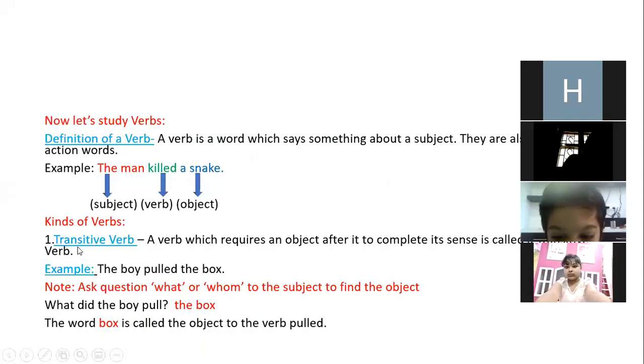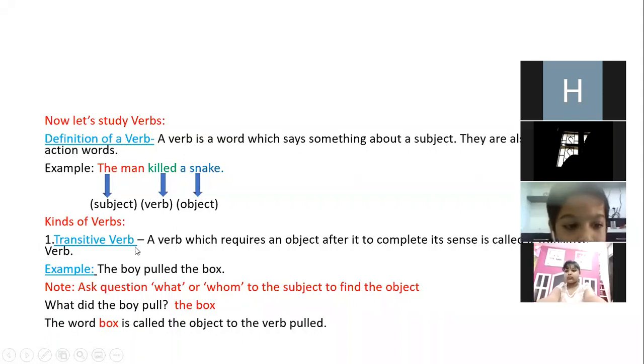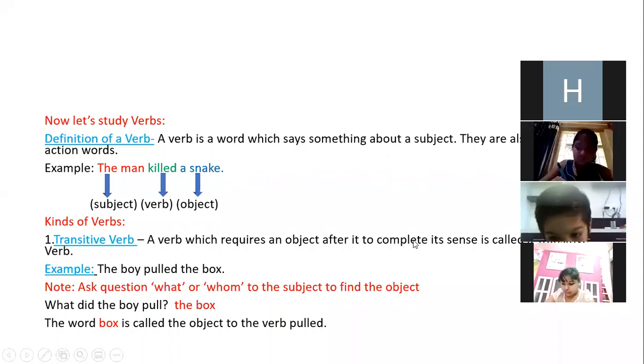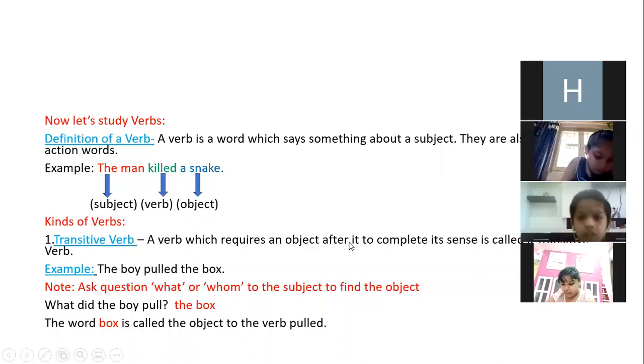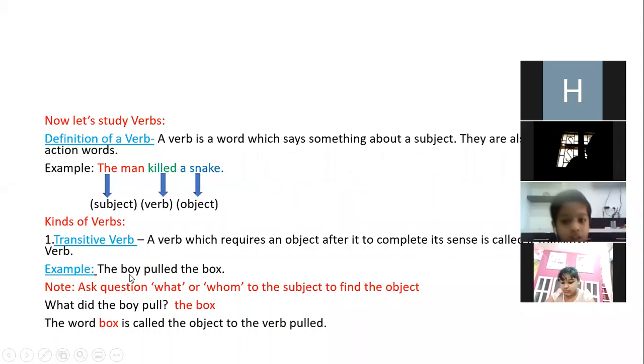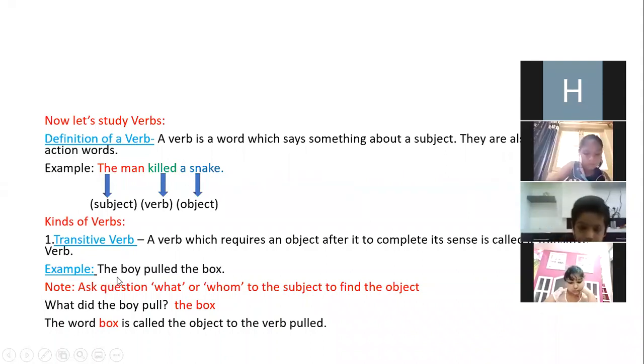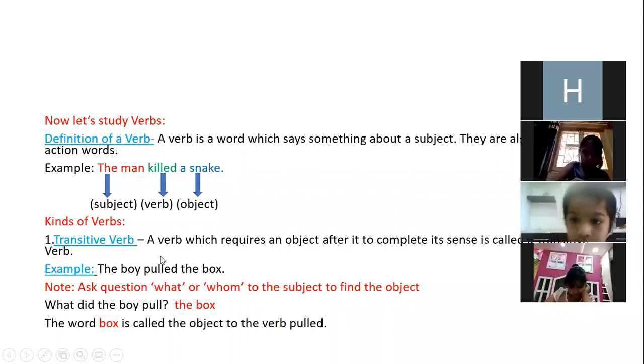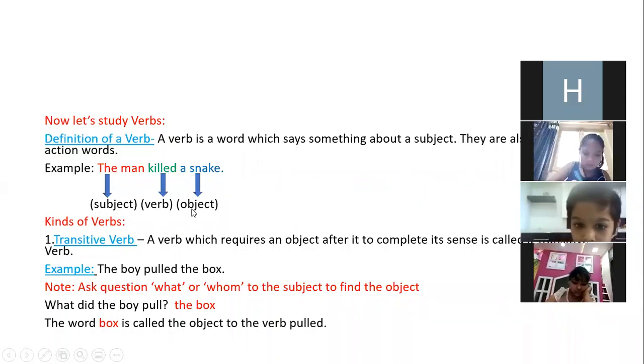And your first one is transitive verb. Okay, a verb which requires an object after it to complete its sense is called a transitive verb. For example, the boy pulled the box. Okay, so in this sentence, the boy is your subject, pulled is your verb, and the box is your object.